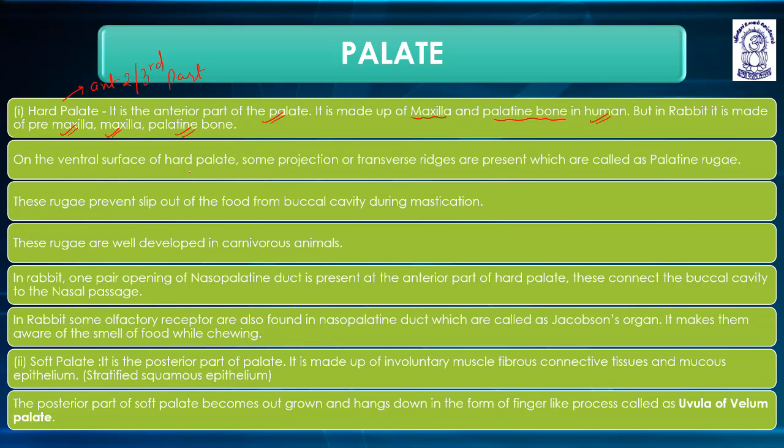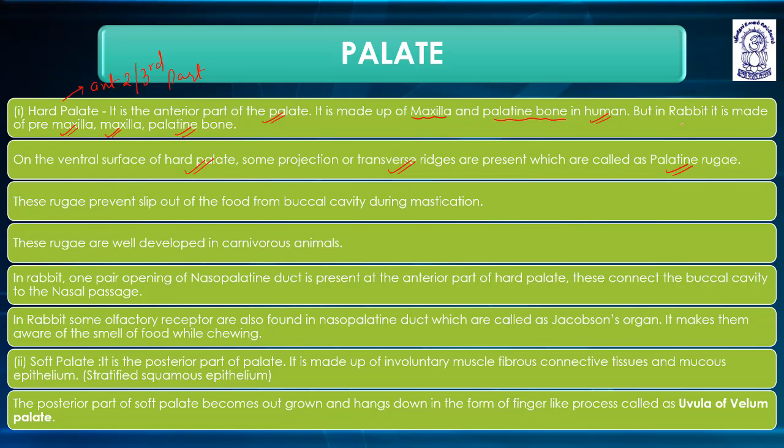On the ventral surface of the hard palate, there are some projections or transverse ridges, which are known as palatine rugae. You can feel these palatine rugae. Just close your mouth, then try to touch your tongue to the hard palate.